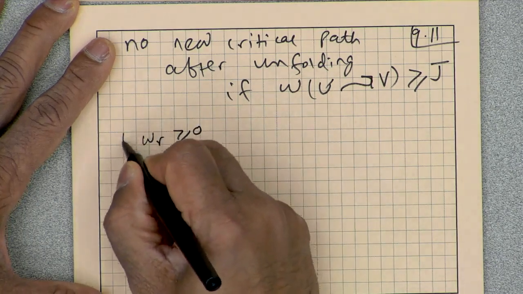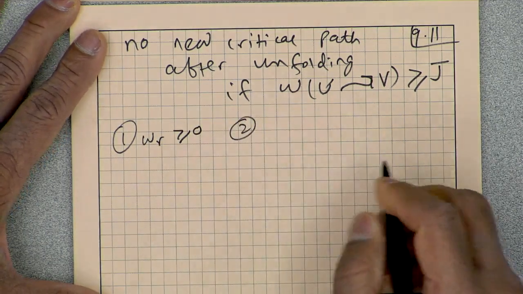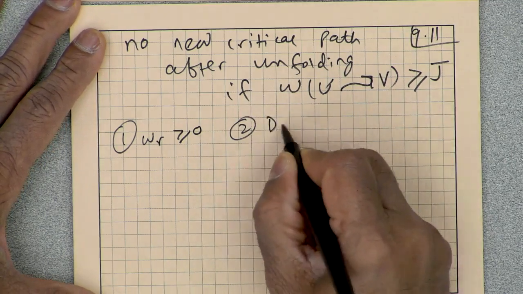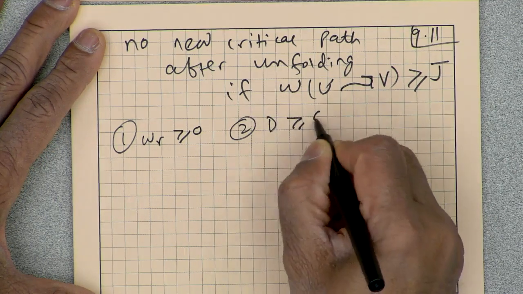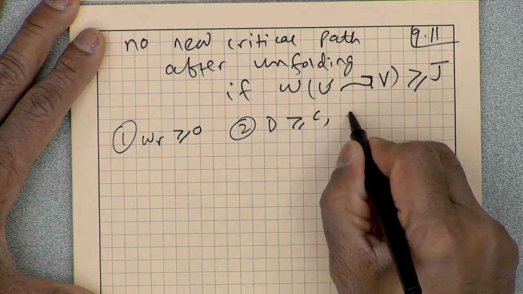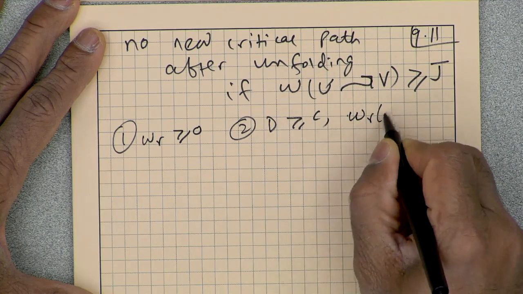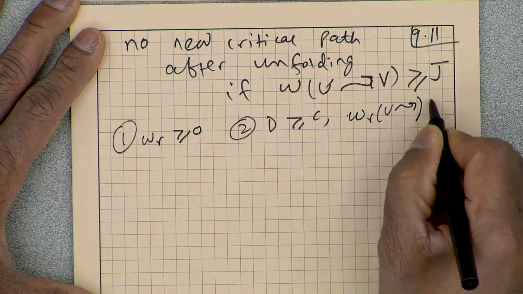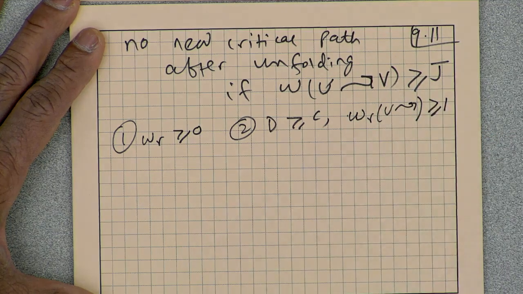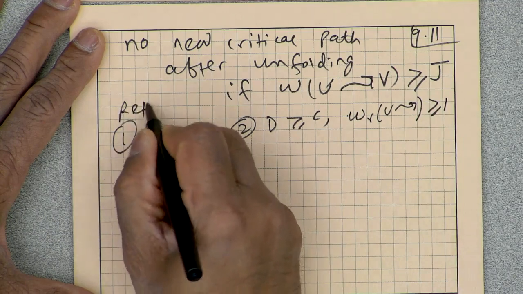And the second constraint: for a path with D greater than or equal to the target clock period C, we guaranteed that the WR of that path was greater than or equal to 1. So, that is the retiming formulation.